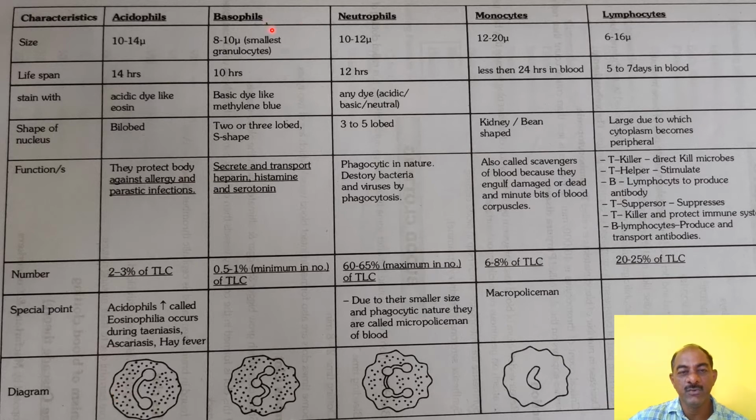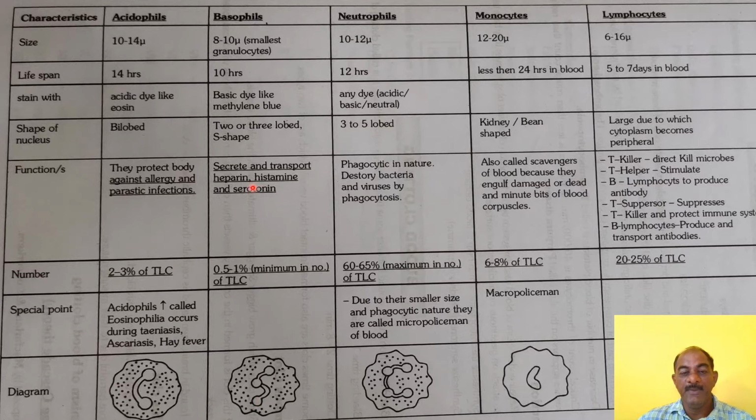Second one, basophil. The size of basophil is 8 to 10 micron. This is also called the smallest granulocyte. Lifespan is 10 hours. They stain with basic stain, that is methylene blue, and the nucleus is twisted, spiral, or three-lobed.